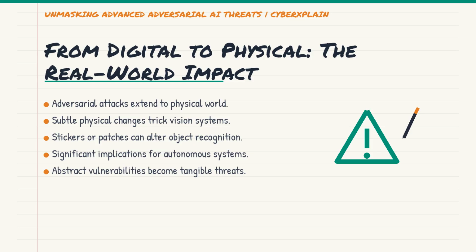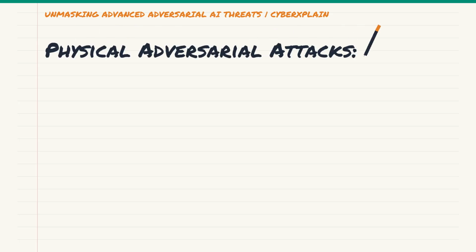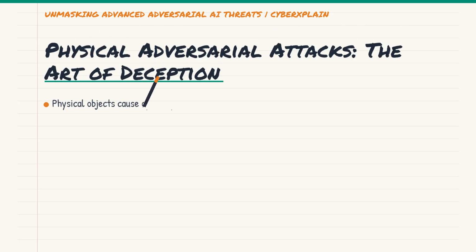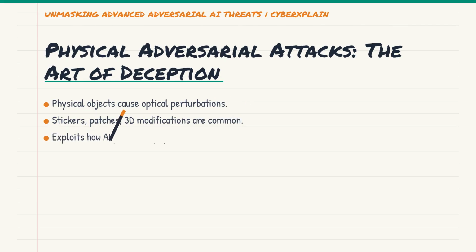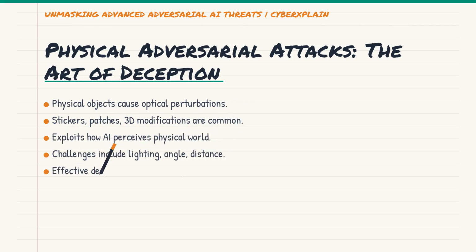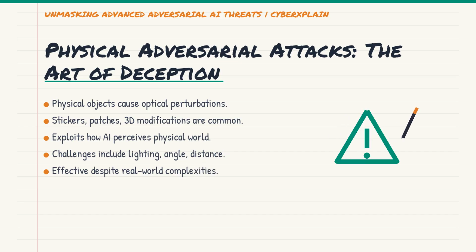The implications for autonomous systems, surveillance, and critical infrastructure are immense. It transforms an abstract vulnerability into a tangible threat. Let's explore how these physical attacks manifest. Physical adversarial attacks leverage the same core principle as digital ones: tiny perturbations, big impact. But instead of modifying pixel values directly, attackers create physical objects like stickers, patches, or even 3D printed modifications.